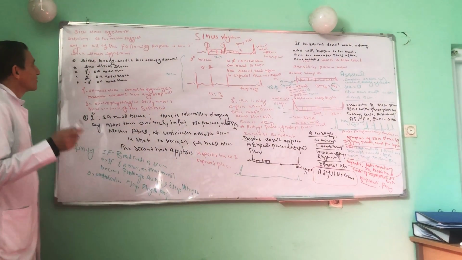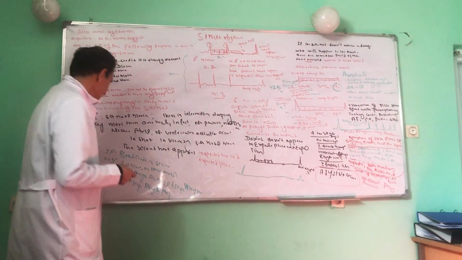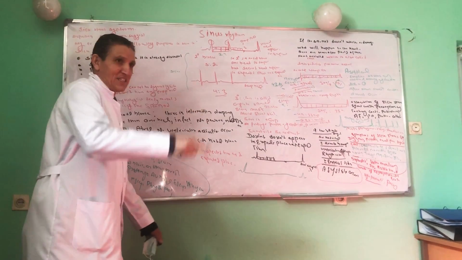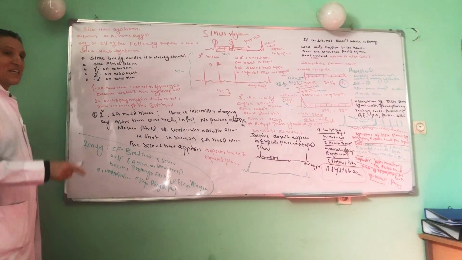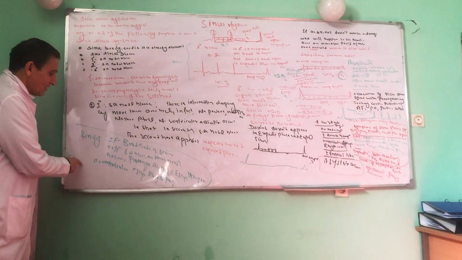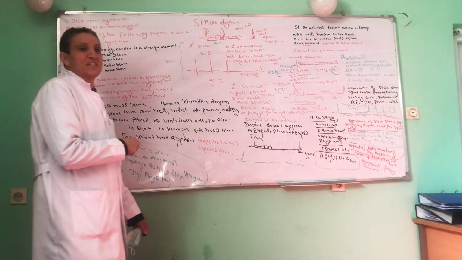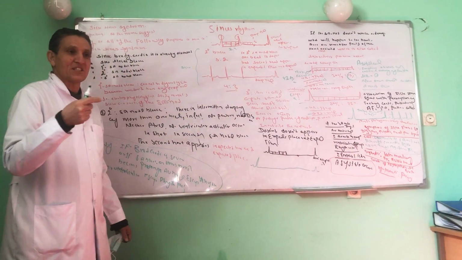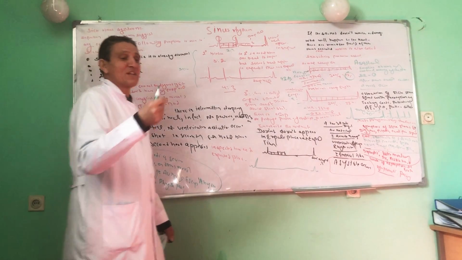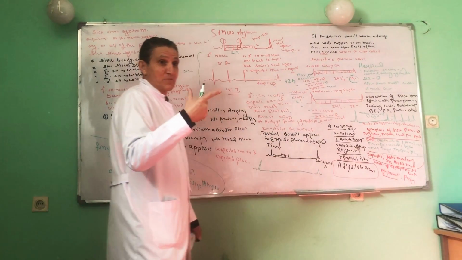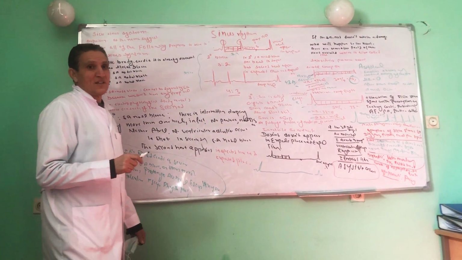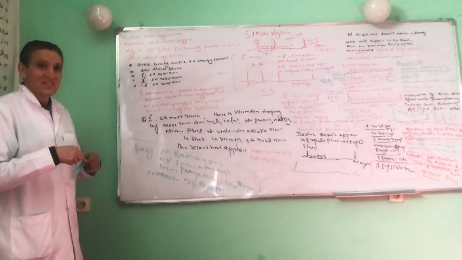Now we repeat. Remember, this should not be forgotten. If bradycardia is severe, or if sinoatrial block or sinus arrest becomes prolonged, what will happen? Escape rhythm and escape beats are produced. If sinus bradycardia is severe, for example the heart rate becomes less than 30, or the sinoatrial block or sinus arrest becomes prolonged, an escape rhythm and escape beat is produced on the heart. Did you understand? Now again, what is sick sinus syndrome? Sick sinus syndrome is